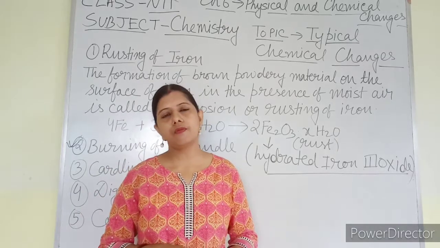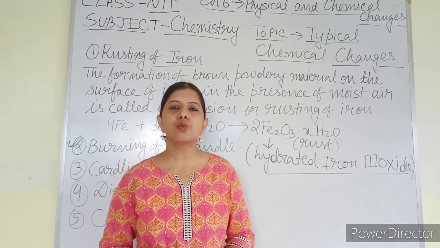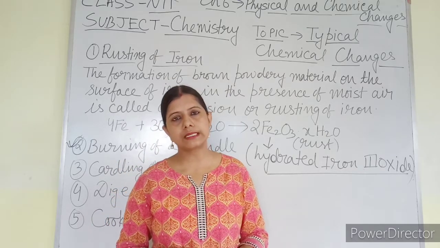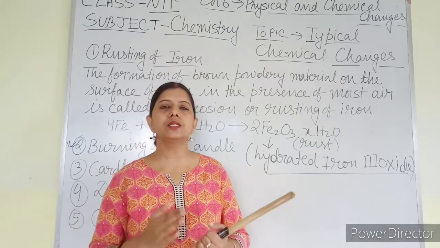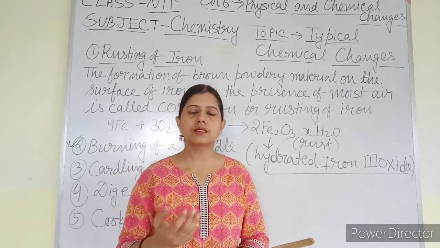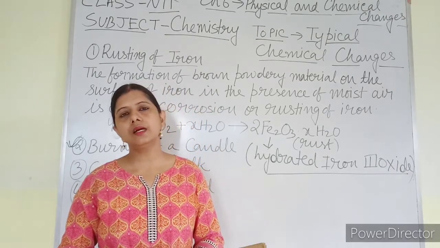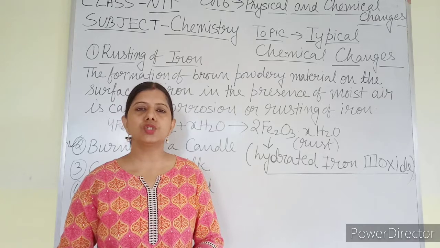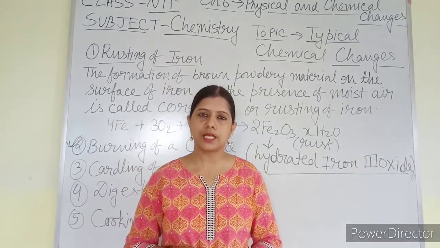So melting of wax is a physical change, that is conversion from one state of matter to another state, changing solid into liquid state. Melting means changing solid into liquid state. So when you have just started burning the candle, in the beginning the solid candle will change into liquid one, that is wax will melt, that is a physical change.